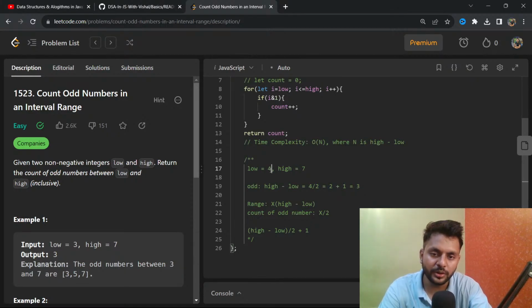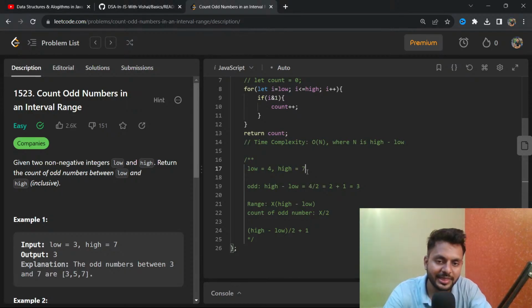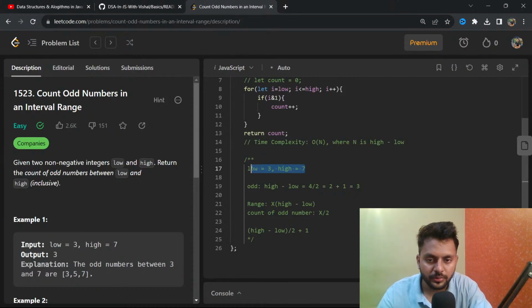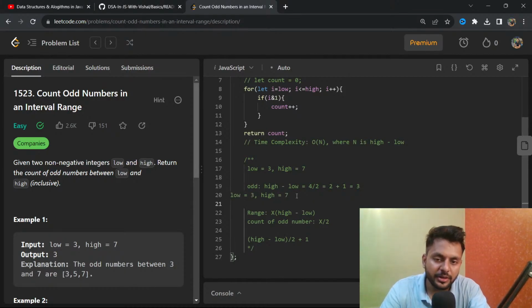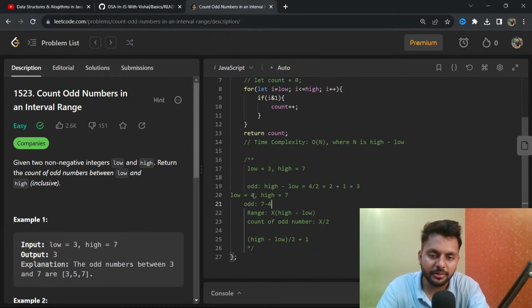Let's say it is a 4 and it is a 7. Okay, 4 and 7. Let me take another example here. So here our low is 4 and high is 7. In that case, what will be our range? What will be our odd count? Odd count will be 7 minus 4, that will be 3. 3 divided by 2 will be 1, and 1 plus 1 will give you 2.